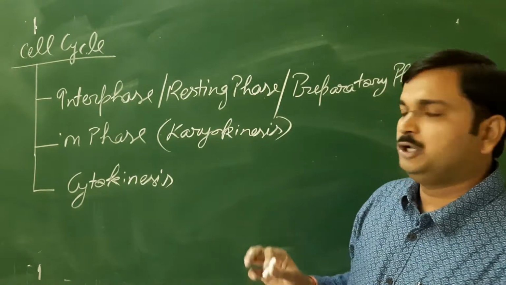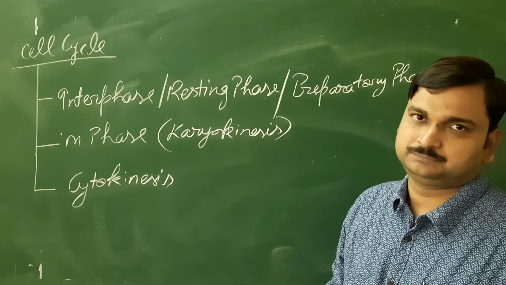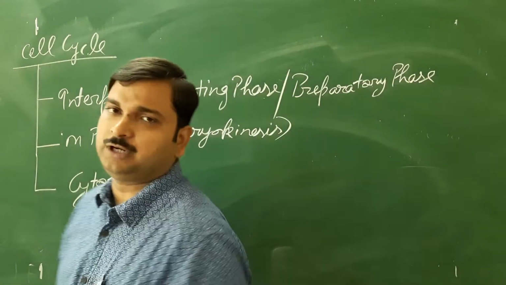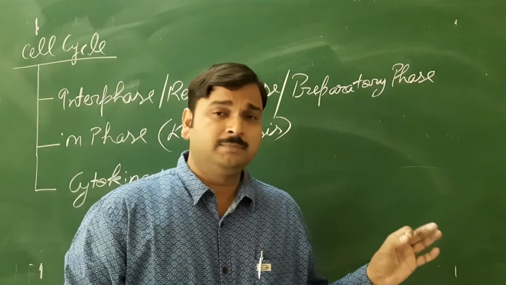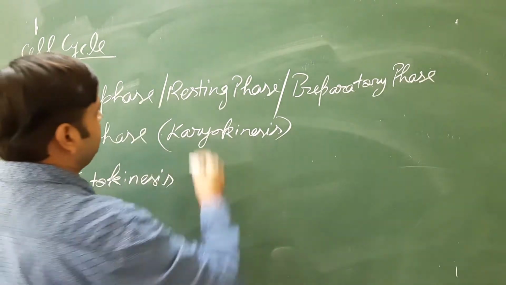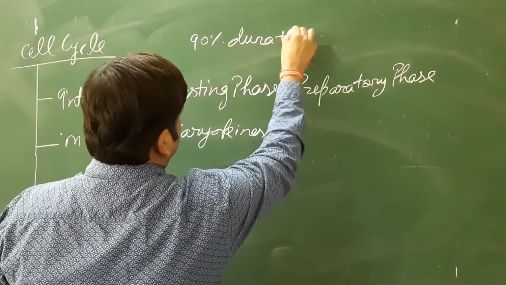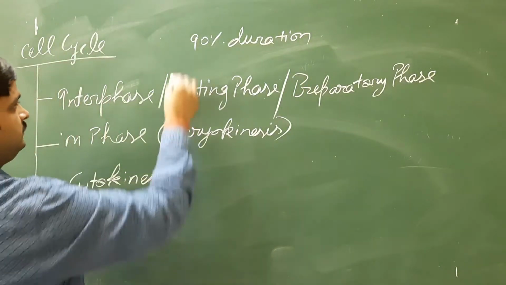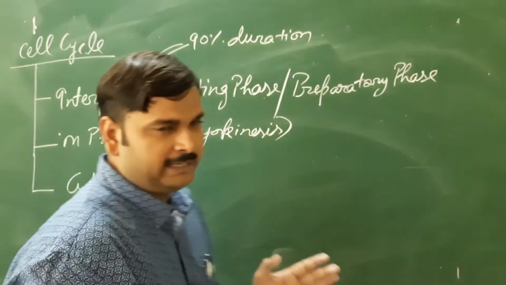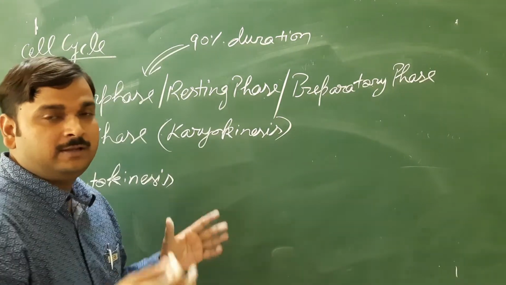Now, that example I gave of the generation time of a human cell, 24 hours. In that 24 hours, the maximum time is spent by the cell in the interphase itself. It is estimated that 90% of the duration of the cell cycle is exhibited by the interphase. Means the maximum time the cell is in which phase? Interphase, or resting phase, or preparatory phase.